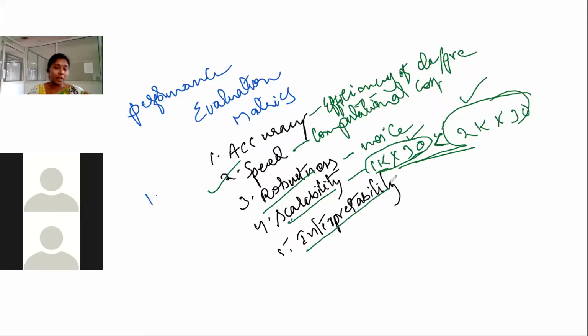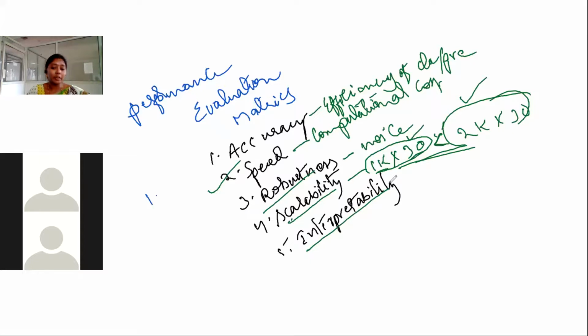So the classifier should be accurate, should produce accurate results, and it should have a good computational cost in terms of speed, and it should be robust enough. That means it can handle noisy data also. If any noise is present in construction of the model, it should be able to perform well even in case of noise. And scalability, it should be in a position to classify even large data sets, and we should be able to use that model.